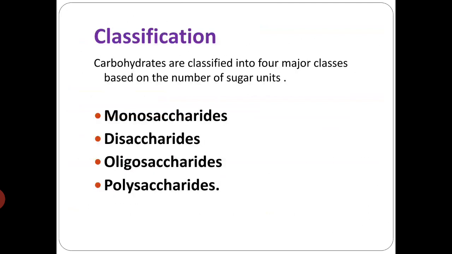And coming to the classification, carbohydrates are broadly classified into 4 major classes based on the number of sugar units they contain. The first one is monosaccharide, which means a single sugar unit, and disaccharides, where di stands for 2, so 2 sugar units. Oligosaccharide, where oligo stands for few, that is up to 10. And polysaccharides, where poly stands for many, so more than 10 sugar units. So this is the broad classification of carbohydrates.